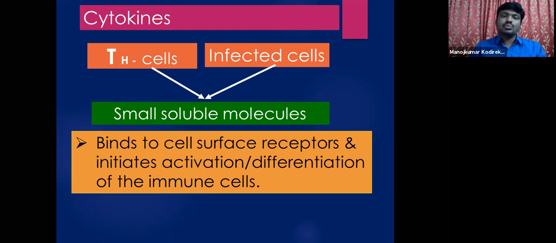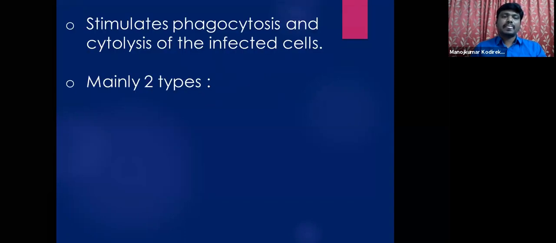They get activated, and we have also seen the differentiation of cells into effector plasma cells and into long-lived memory cells. This kind of differentiation is brought about by these cytokines once they are released. This is the main function of cytokines. Apart from the activation and differentiation of immune cells, cytokines are also involved in stimulating the phagocytosis and cytolysis of the infected cells.